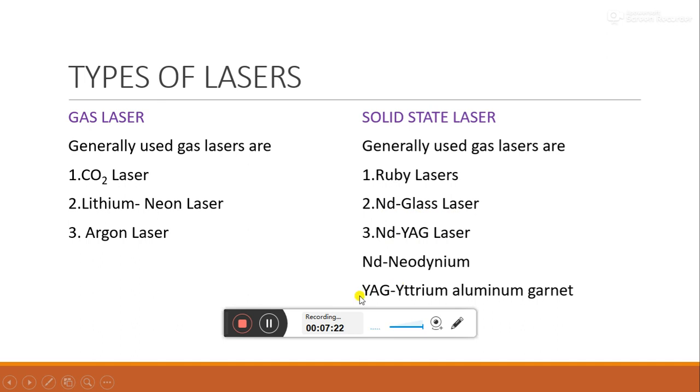What is the full form of YAG? Yttrium aluminum garnet. This is YAG.